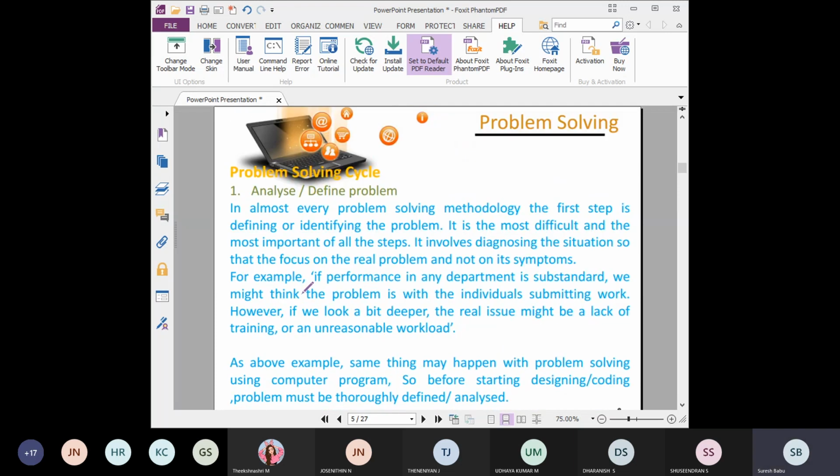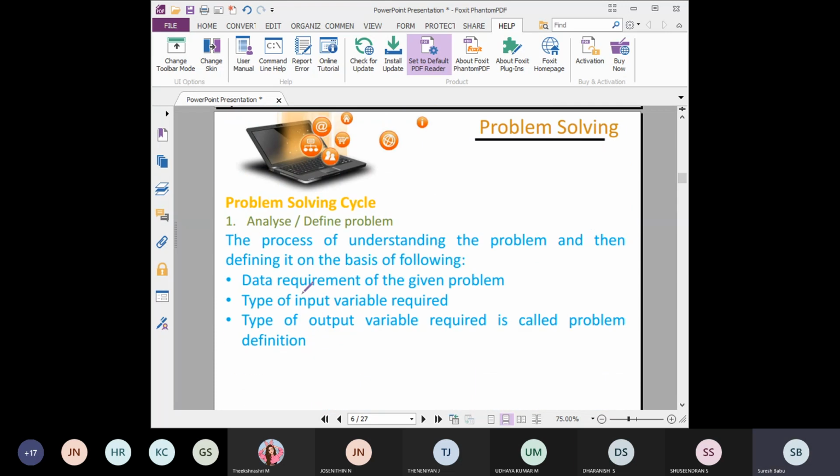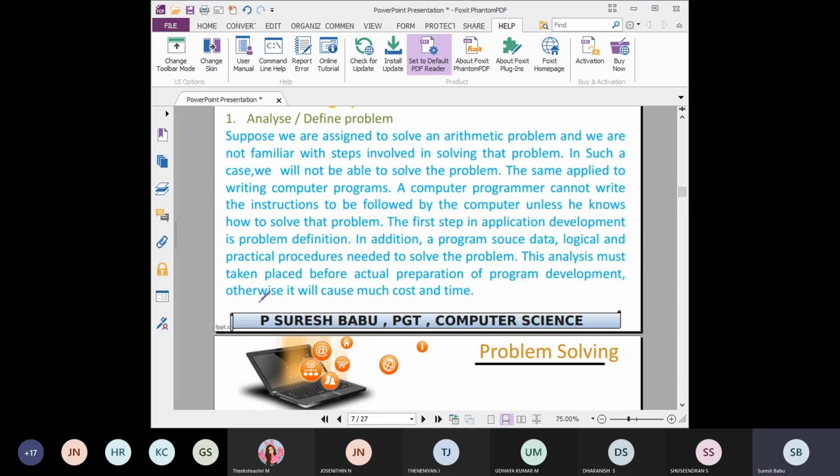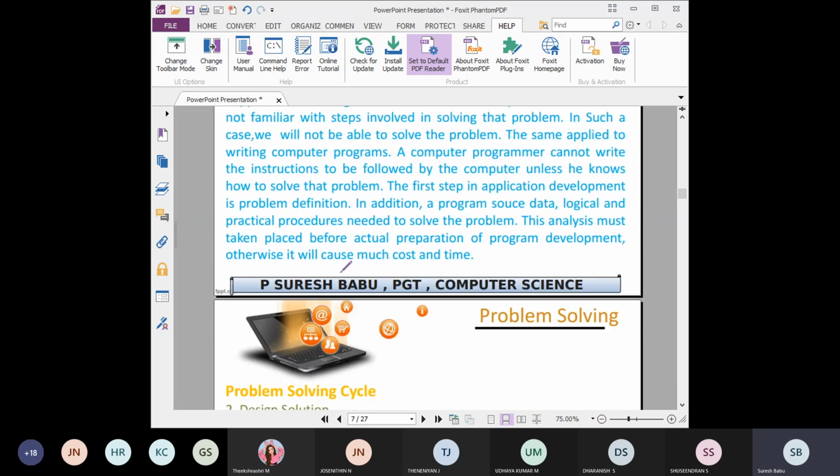So we have learned everything regarding analyzing the problem. That is, what are the data requirements of the given problem? What are the input variables required? What type of input variable? What type of output variable is required for the problem definition? So you should understand everything before solving the problem, right?